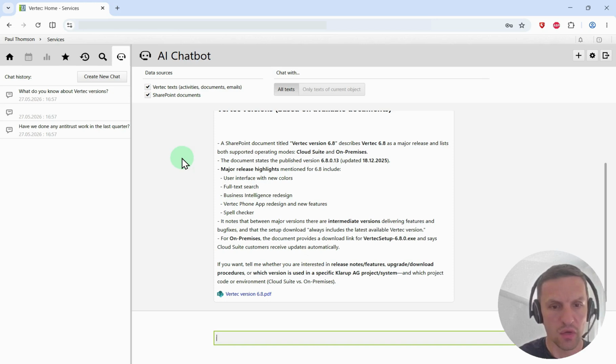All right, so that's what we have up until now. As I mentioned before, unstructured data is currently available, and the MCP server will add structured data to the Vertec AI chat.